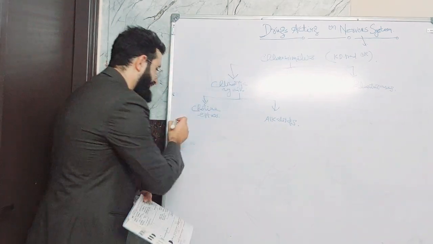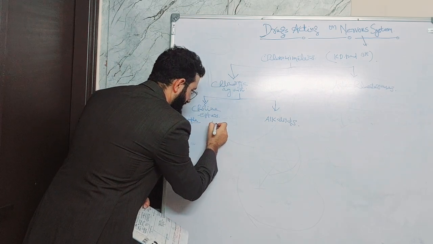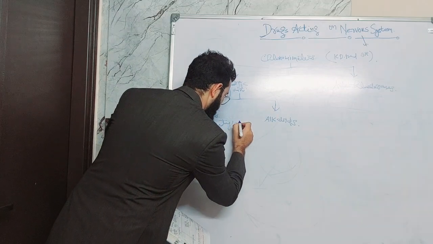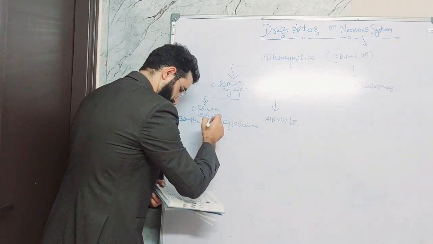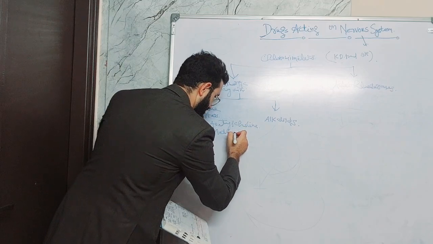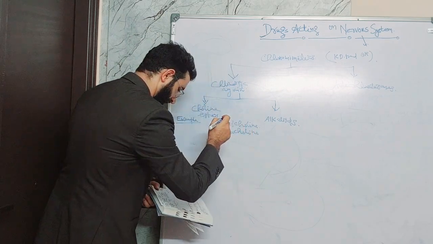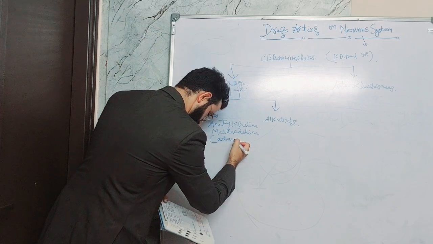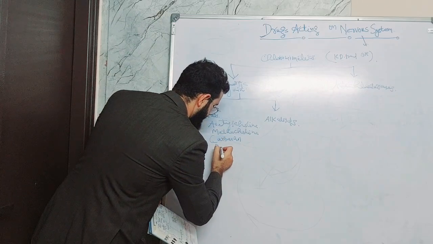In choline esters we have acetylcholine itself, then we have methacholine, then carbachol, and then bethanechol.